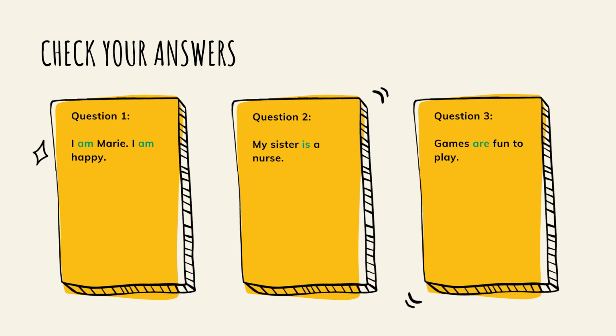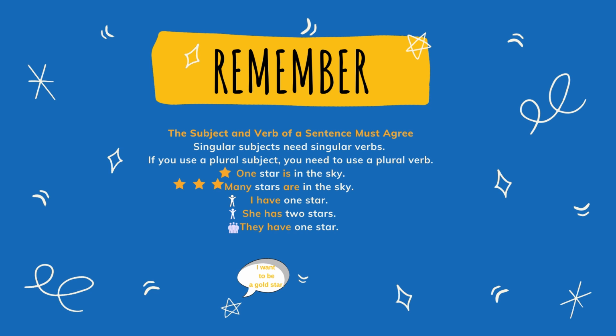I am Marie. I am happy. My sister is a nurse. Games are fun to play. Remember, the subject and the verb of a sentence must agree. Singular subjects need singular verbs.